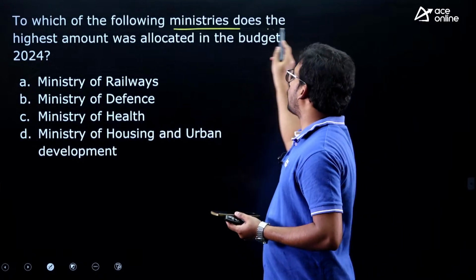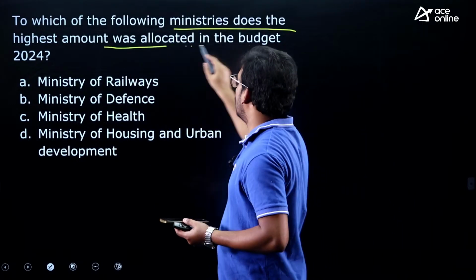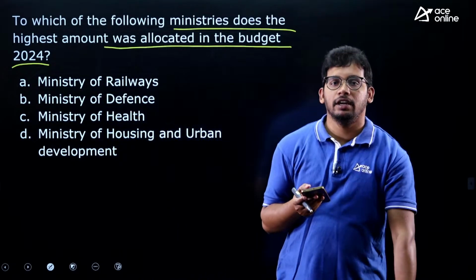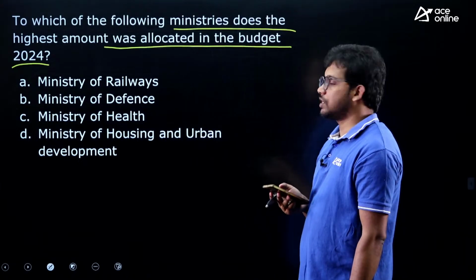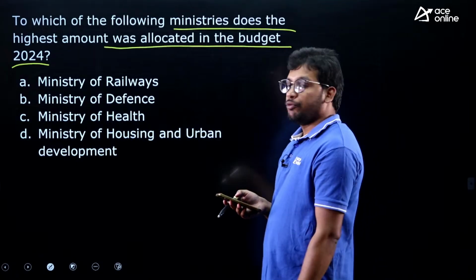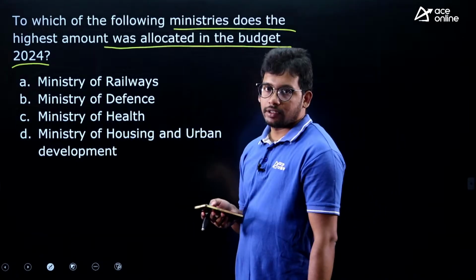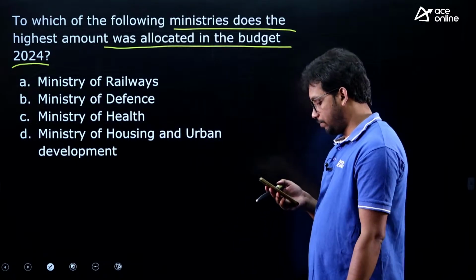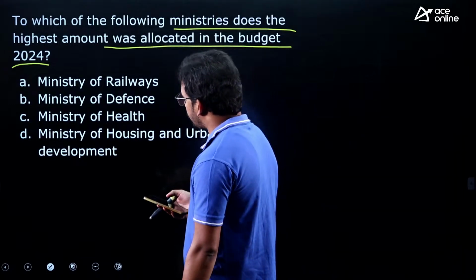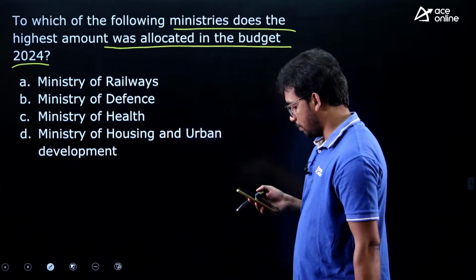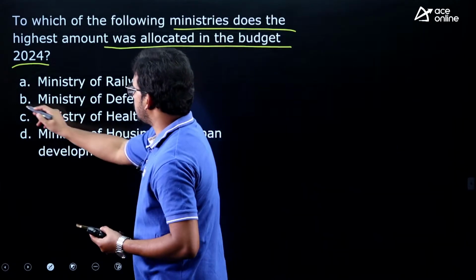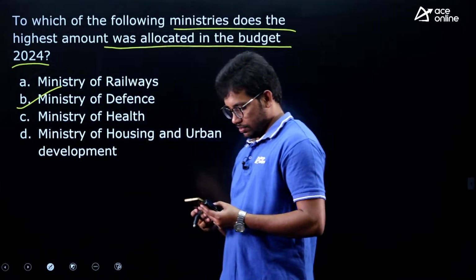Next, to which of the following ministries was the highest amount allocated in budget 2024? So we have different ministries, and money allocation was done by the finance minister, and out of that, which ministry has got more money? Tell me. Ministry of Railways, Ministry of Defence, Ministry of Health, Ministry of Housing and Urban Development. A very easy question. It is Ministry of Defence.